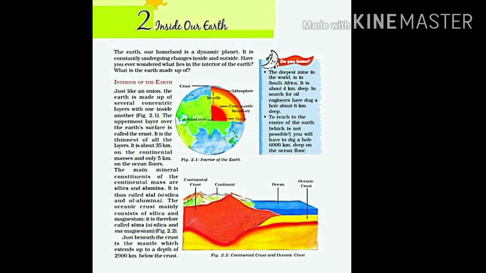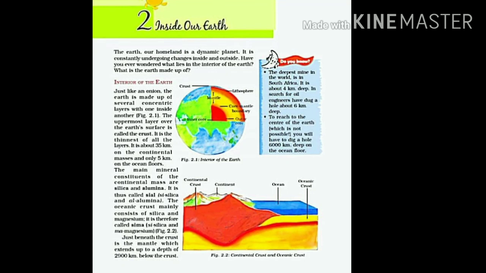As we all know, we live on the planet Earth, which is one amongst the 8 planets in our universe. And we also know that Earth is the only planet where life exists, and it is third among these 8 planets. So today we are going to study about our home planet, Earth, and its interior, and of what matter the crust of the Earth is made up of. These are all the points that we are going to cover in this chapter.